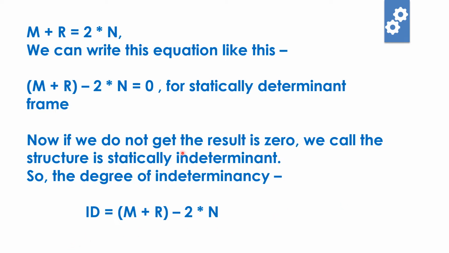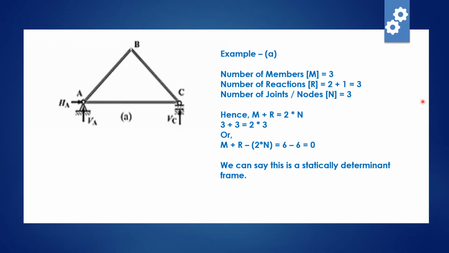I hope this is very much clear. So M plus R, members plus reactions minus 2 into nodes, will be 0. If this equation is satisfied, then that frame will be called statically determinate. If this equation is not satisfied and the result is not equal to 0 and there is a number, then it is a statically indeterminate structure, and the number is called ID, that is, the degree of indeterminacy. These two equations are very much important. You can just write them down or memorize them. Now we'll go through some examples to get a clear idea. If you practice these examples, then the entire idea will be very much clear.